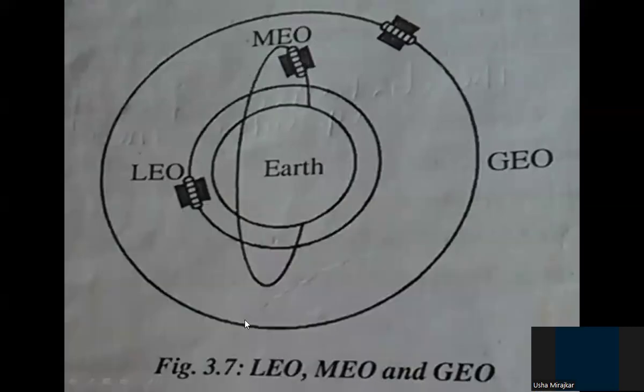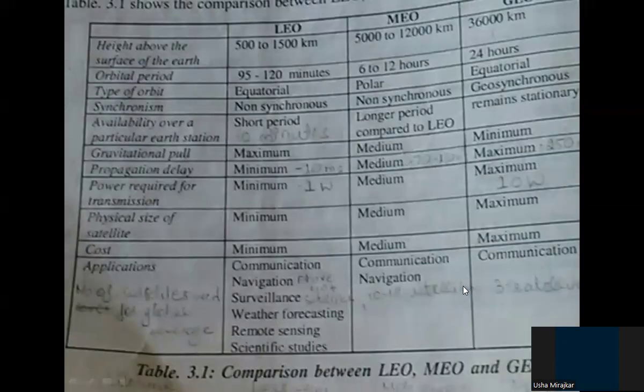Now, if you consider here, this is the low Earth orbit, this is the medium Earth orbit, and this is the geostationary satellite orbit. This is circular and above the equator. These are the different orbits. Now a comparison between LEO, MEO and GEO. The height of LEO is almost 500 to 1500 kilometers above the Earth. MEO is 5000 to 12,000 kilometers, and GEO is 36,000 kilometers above the Earth's surface.